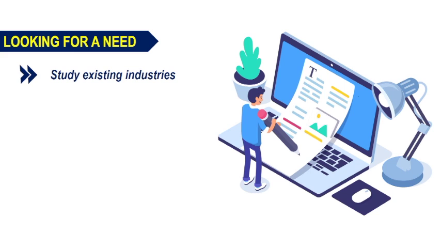Okay. Now, let us take them one by one. So, the first is looking for a need, how to find out the need. First is studying the existing industries to know the needs not presently met by the local industry. In a certain area, the local industry is not meeting some of the needs and we are importing the things from outside, either within the country or out of the country. So, there is a demand supply gap.